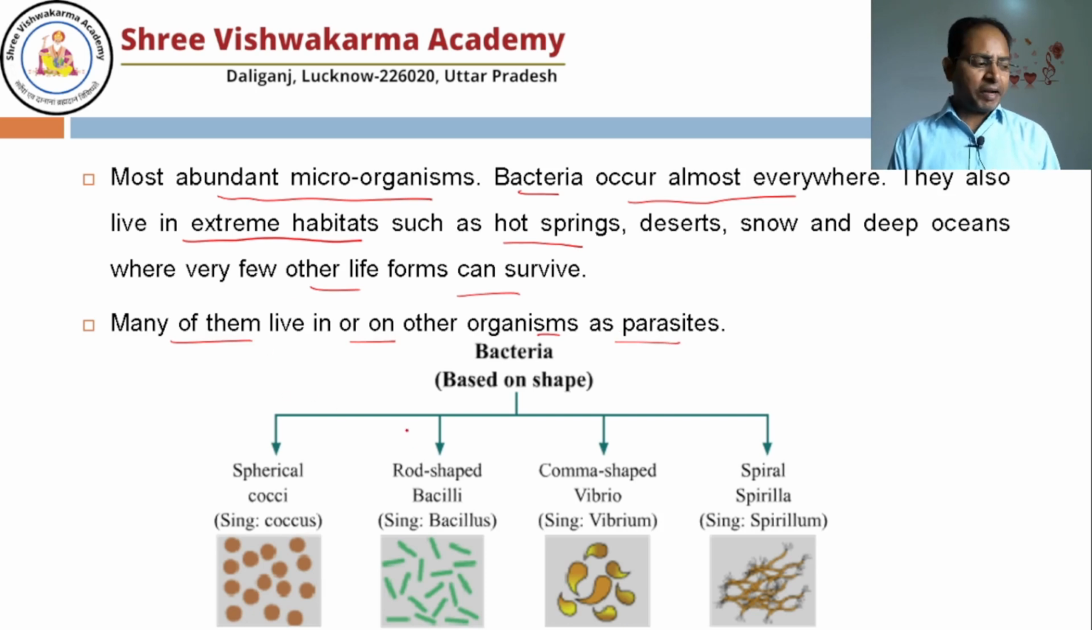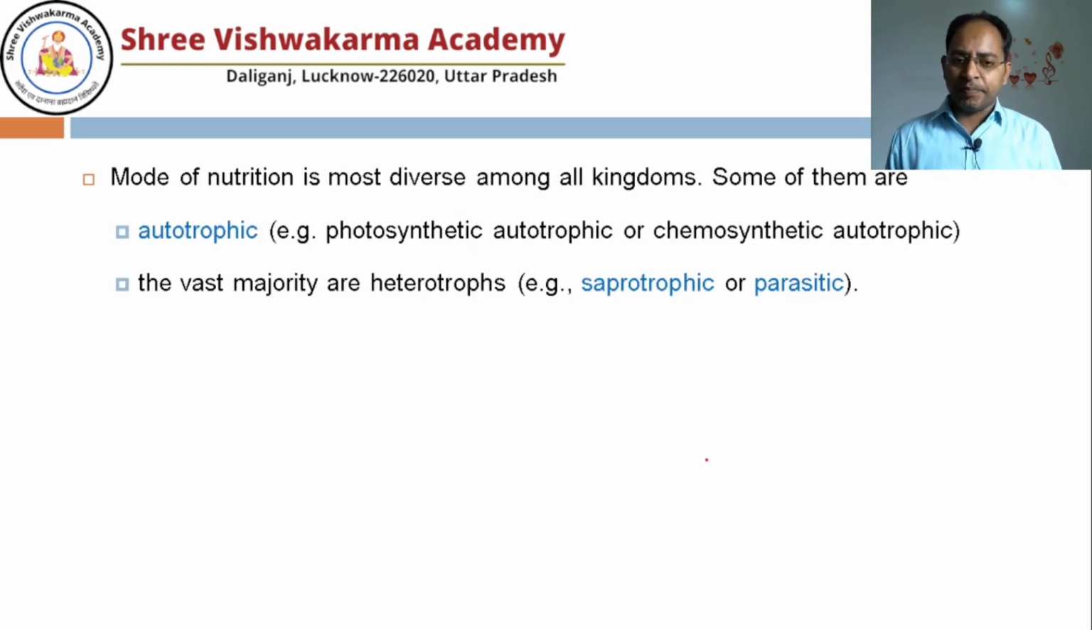As far as the shape of the bacteria is concerned, various forms of shape are there. Some bacteria are spherical in nature, known as cocci. Some are rod shaped, we call them bacilli. Some are comma shaped, we call them vibrio. Some are spiral shaped, coming under the spirilla. So we find different types of shapes for the bacteria.